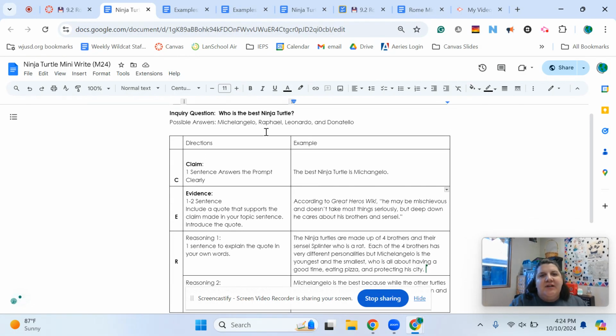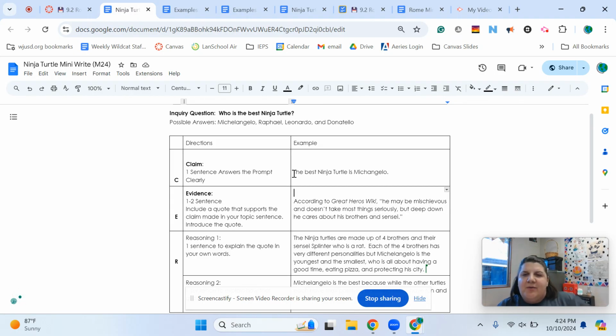So our question here is, who is the best Ninja Turtle? And my claim that I'm making is the best Ninja Turtle is Michelangelo, which is obviously the answer. For my evidence, I need to find a quote from my text that supports how awesome Michelangelo is. So I went and I found a random website. It's called Great Heroes Wiki.